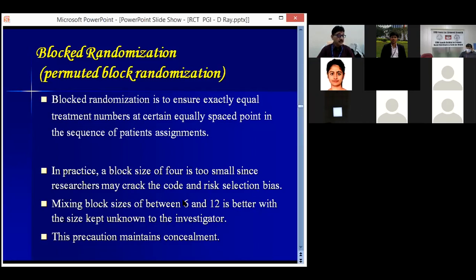So that's why mixing block sizes between 6 and 12 is better. So there will be variable block randomization. In that case, the investigator cannot anticipate where an eligible participant will be recruited. So that is the advantage of block randomization. And after each block, the participants will be equally divided between the intervention group and the control group.